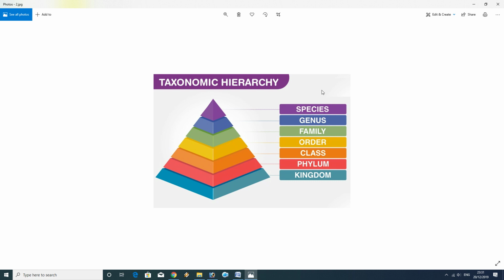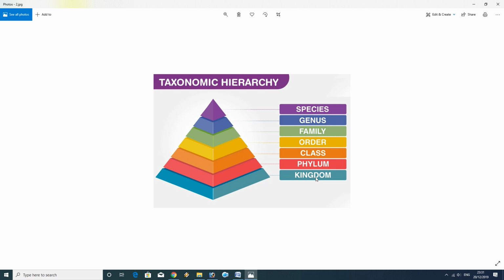I'll show you that also. Species, the smallest unit of classification, comes under a genus, and many genera come under a family. Many families come under an order, many orders come under a class, many classes come under a phylum, and many phyla come under a kingdom. This is called the taxonomic hierarchy, or taxonomic categories.